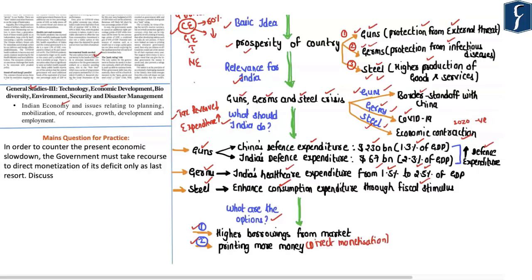Now, the author of this particular article highlights that exercising either of these 2 options comes with its own set of problems. Hence, as part of this video analysis, let us understand the implications of the higher borrowings from the market as well as the direct monetization of the government's deficit, and what the government should do in order to counter the present economic crisis. Now, a main question that can be expected from this topic could be: in order to counter the present economic slowdown, the government must take recourse to the direct monetization of its deficit only as a last resort. Discuss.